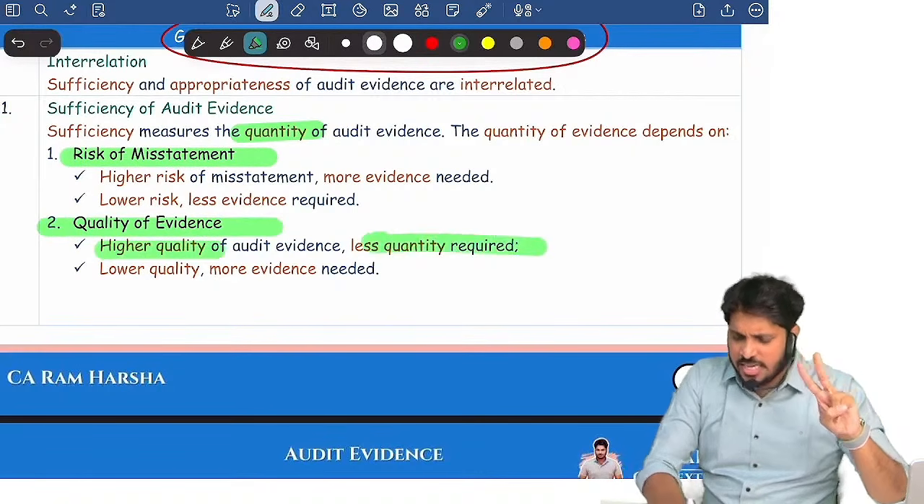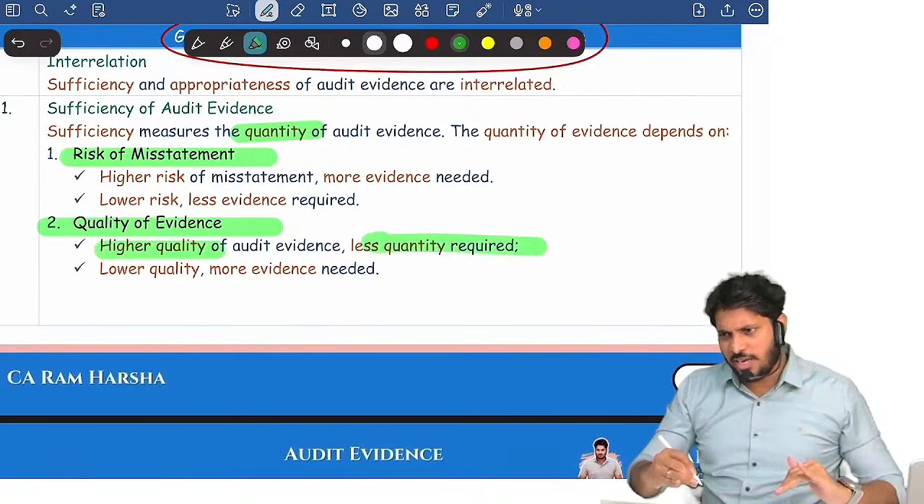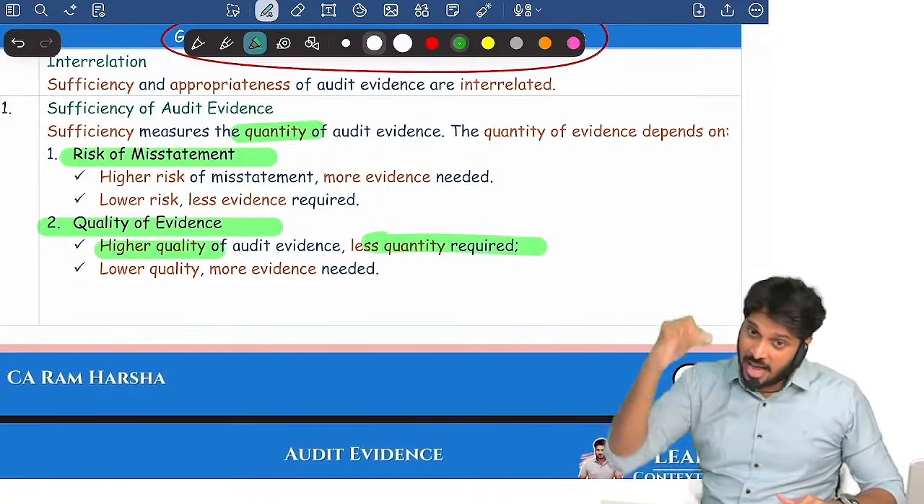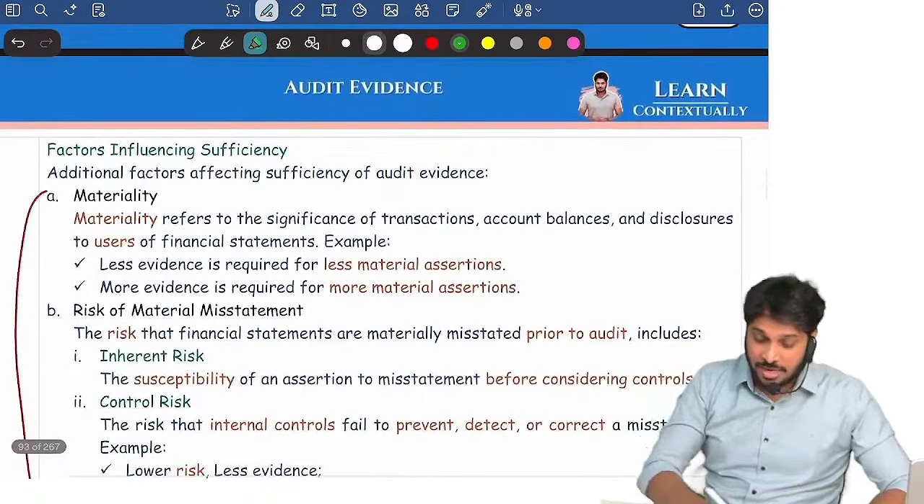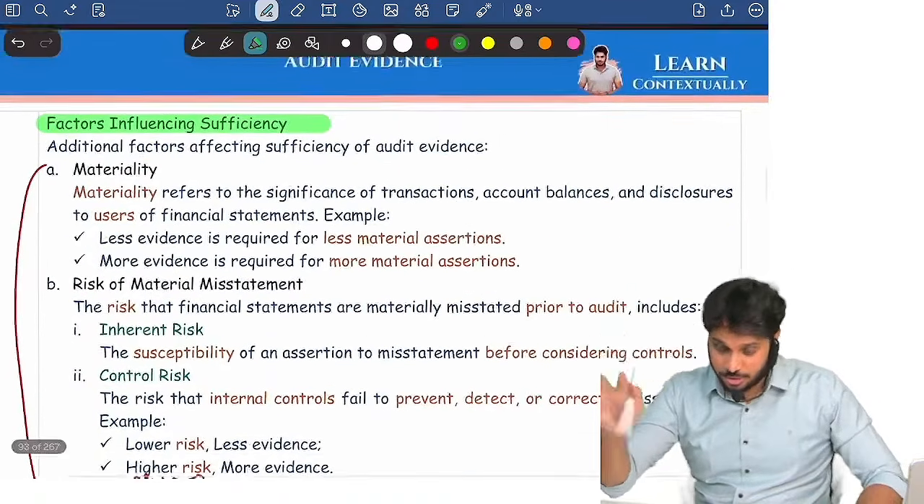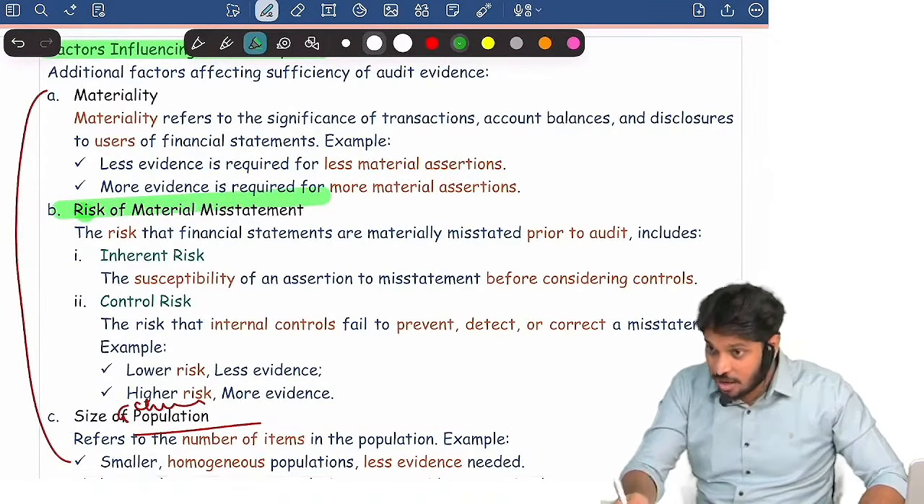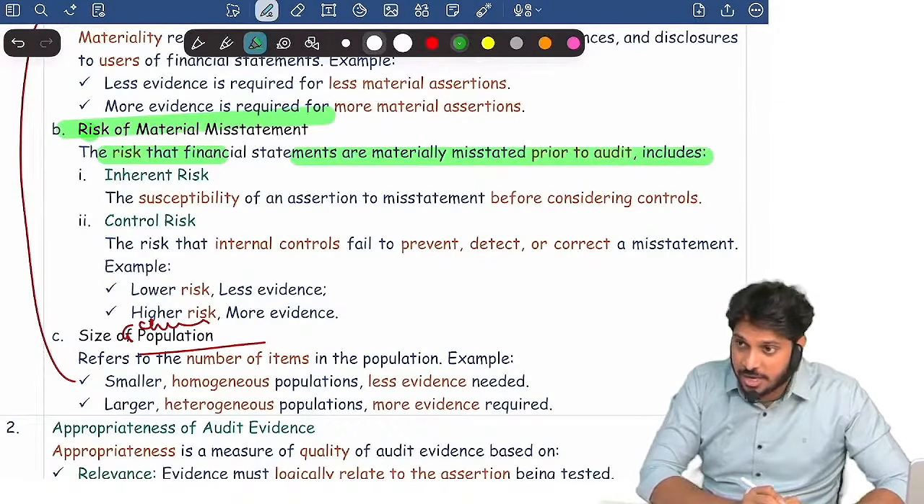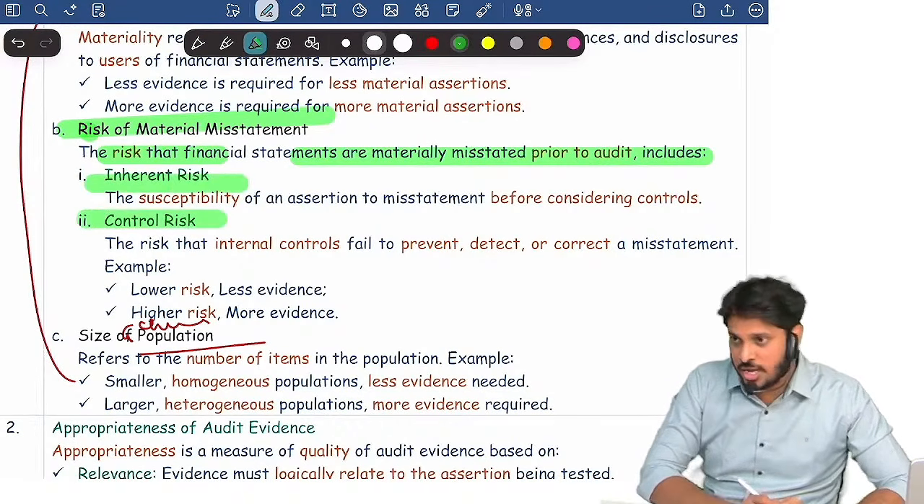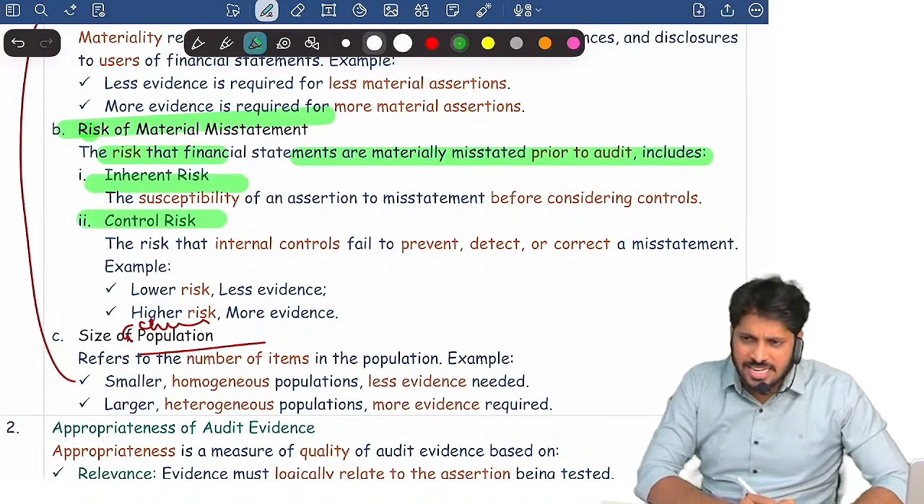Higher the quality, lower the quantity. Lower the quality, higher the quantity. Higher the risk, higher the quantity. Lower the risk, lower the quantity. Further, it is affected by three more factors, where risk of MMS is repeated here with detail. Risk of MMS: the risk that financials are materially misstated prior to audit, which includes inherent risk and control risk. Inherent risk means what?